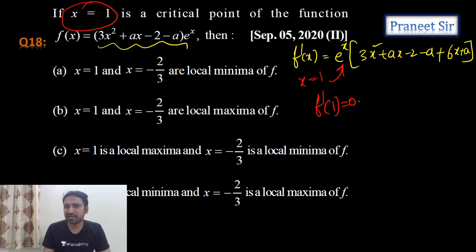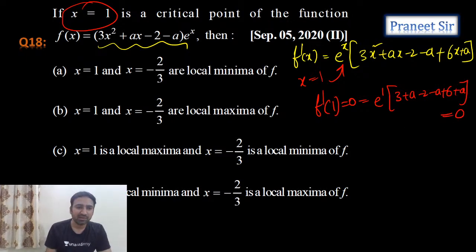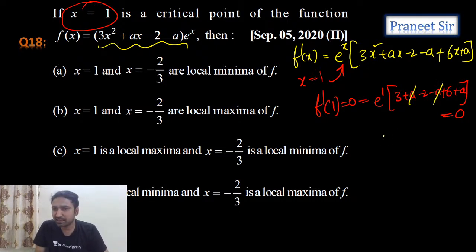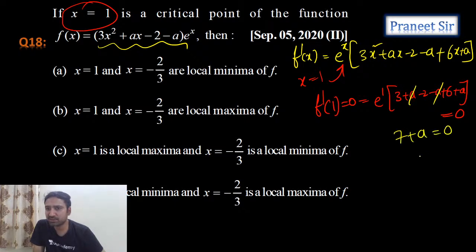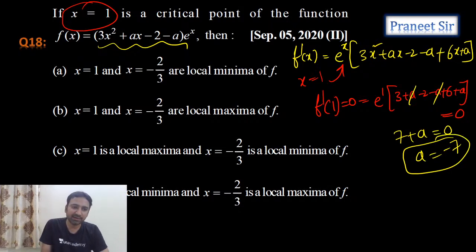If I calculate f dash 1, how much do we get, guys? e power 1 into 3 plus a minus 2 minus a, plus 6 plus a is equal to 0. In that case, what will be the a value? The a gets cancelled, and what we get is 9 minus 2, 7. 7 plus a is equal to 0. From this we get a is equal to minus 7. We calculated the a value.